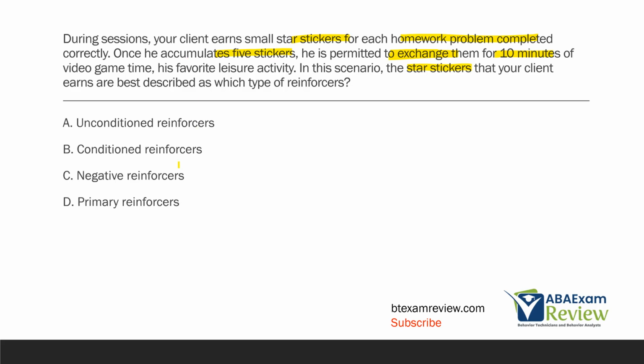And then D, primary reinforcers. Well, primary is the same thing as unconditioned. Conditioned would also be called secondary. So be careful there, right? Primary is the same thing as unconditioned. Secondary is conditioned. And since we've had to pair the stickers with a backup reinforcer, we are conditioning them to have reinforcing properties. So in the scenario, the star stickers are considered conditioned reinforcers.